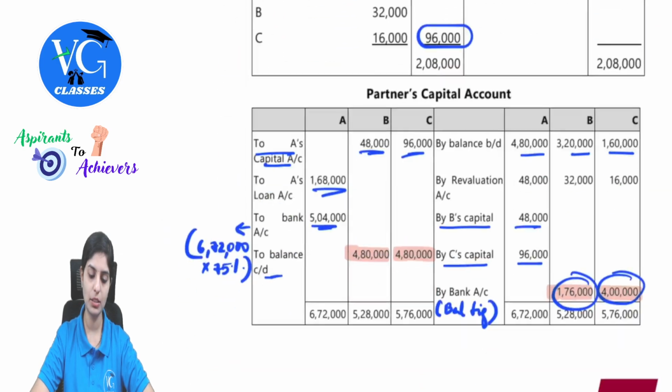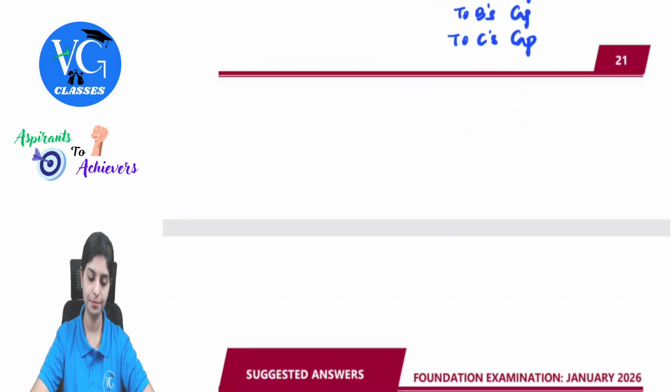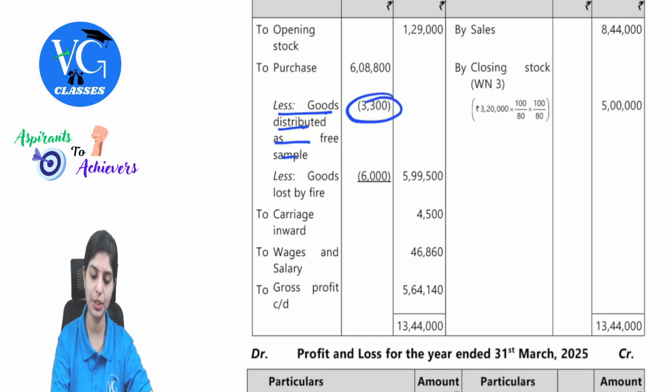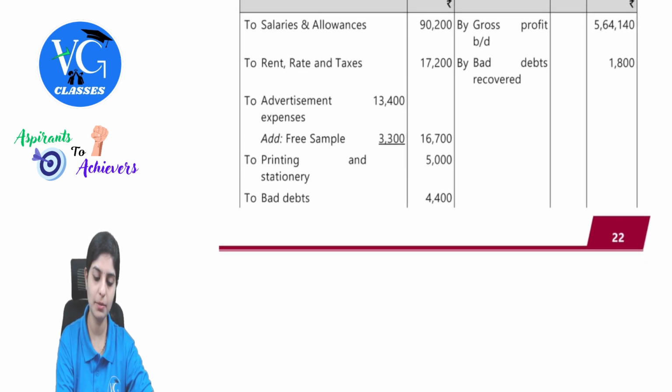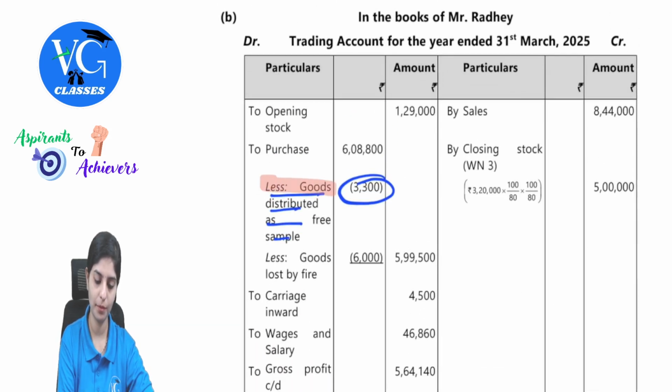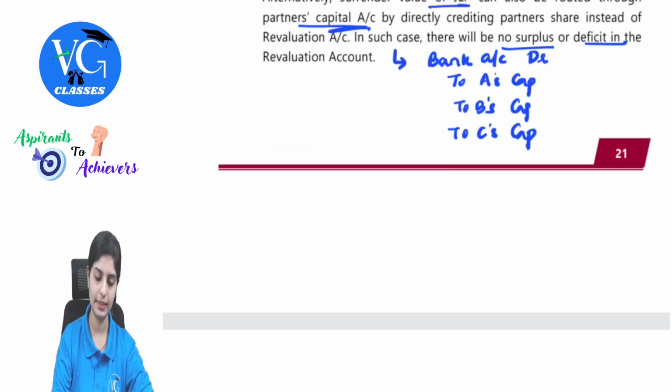So let's observe this treatment. See here, goods distributed as free samples is taken as a subtraction, and then in my advertisement expenses it is added. Clear with this? Yes. Next.